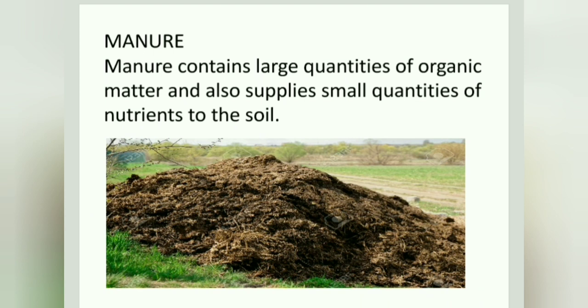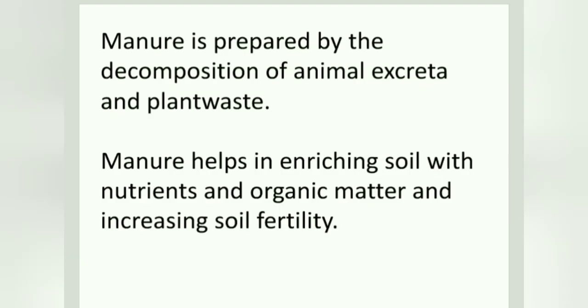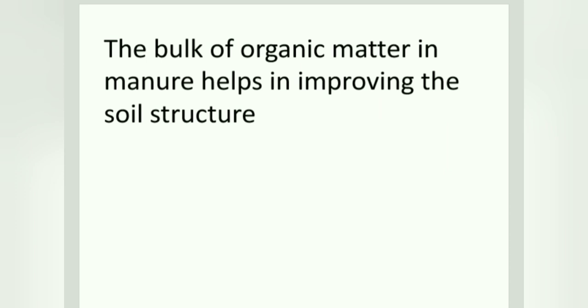So what is manure? Manure consists of large quantities of organic matter and it supplies small quantities of nutrients to the soil. So how is it prepared? It is prepared by the decomposition of animal excreta and plant waste. So this is how manure is prepared. It helps in enriching the soil with nutrients and organic matter and increasing the soil fertility. It is free of chemicals. It also helps in improving the soil texture and structure.